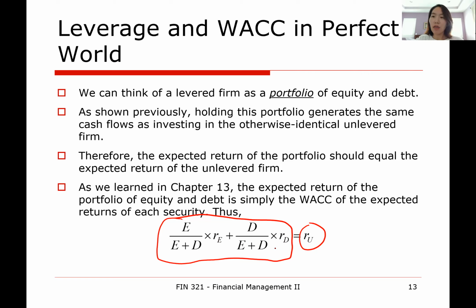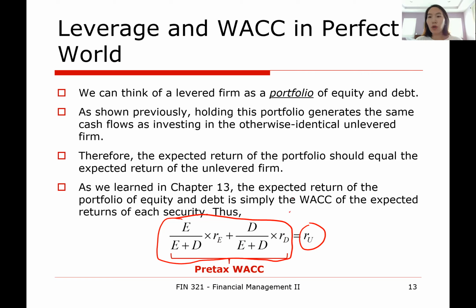times the expected return on debt, RD. The actual WACC equation has 1 minus the corporate tax rate next to RD, but remember that we are living in a perfect world where tax doesn't exist. Therefore, this 1 minus tax term disappears. So we call this pre-tax WACC.